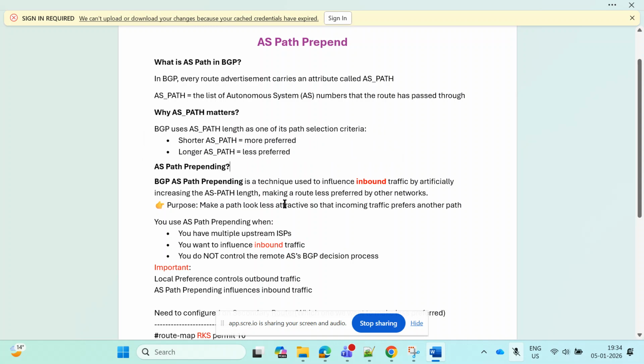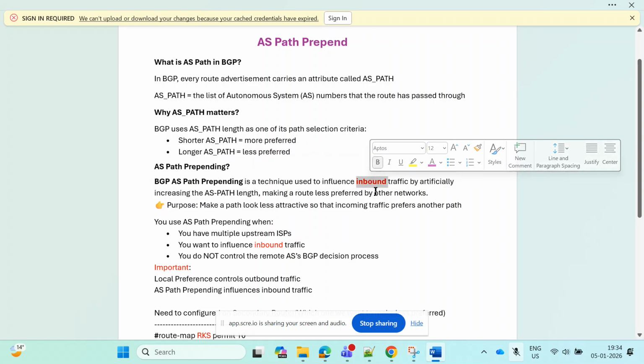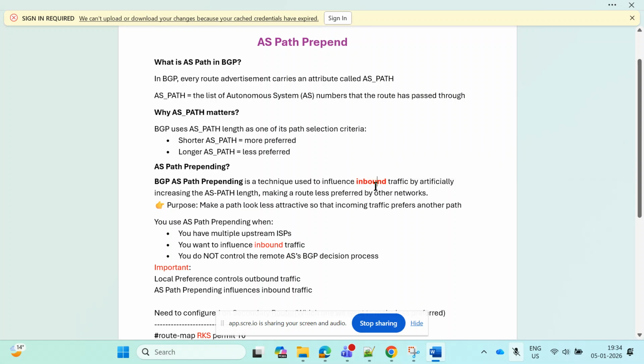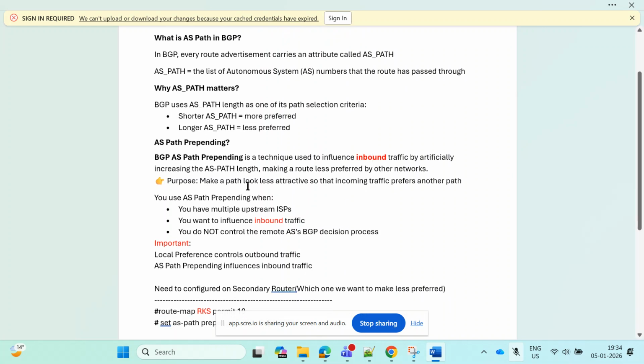BGP AS path prepending is a technique that influences the inbound traffic by artificially increasing the AS path length. Right? So this is very important. Sometimes the interviewer asks whether it's for inbound or outbound, or used for both. Simply we can say AS path prepend is only for inbound. It's not used for outbound traffic, right? The purpose is to make a path look less attractive, so that incoming traffic prefers another path.